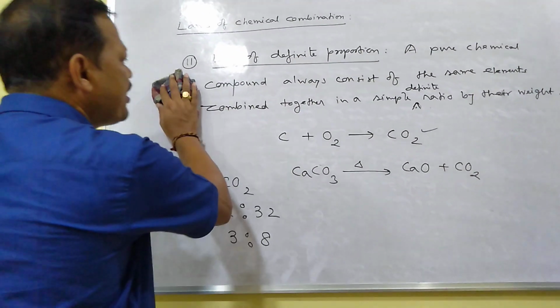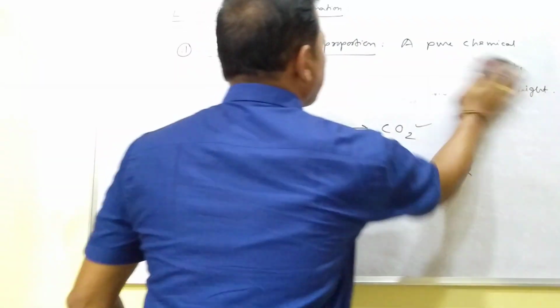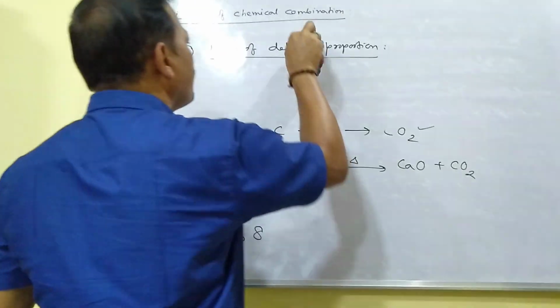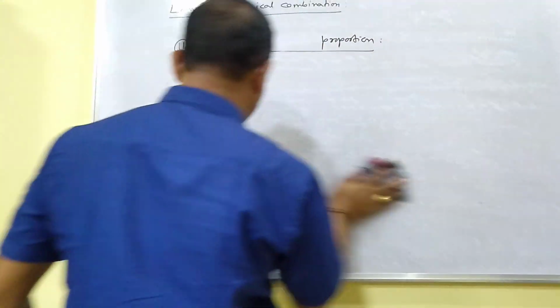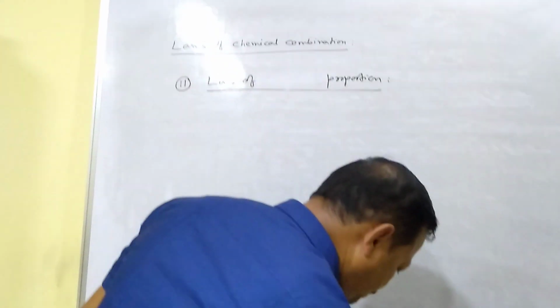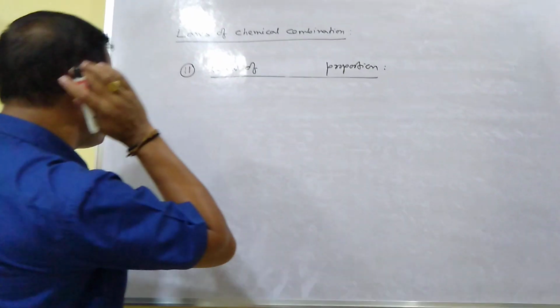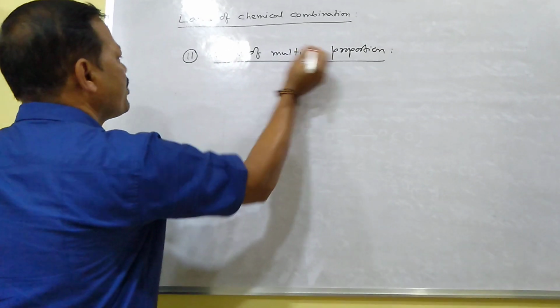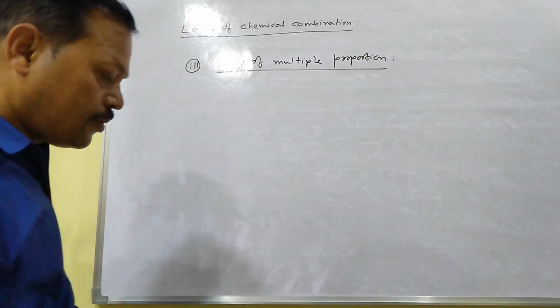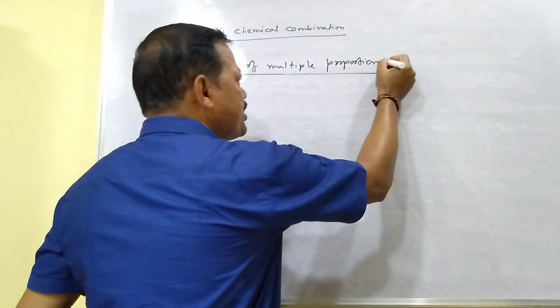Now another law, which is called the law of multiple proportion. This is number 3. What is this law?